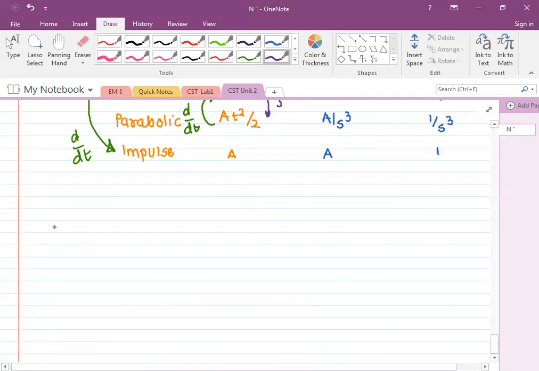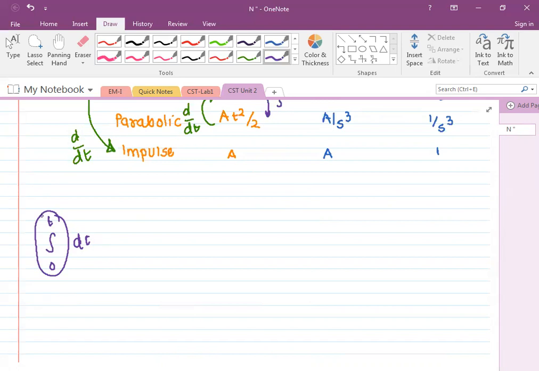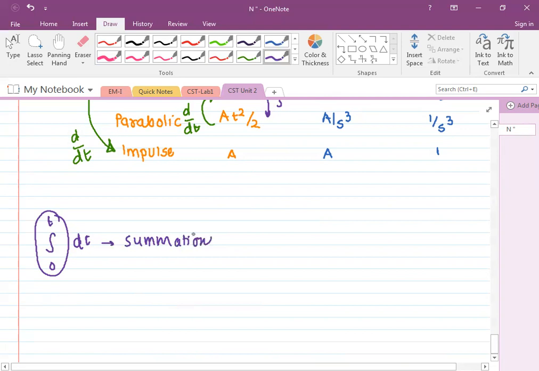ये आप लिखते हो ना इंटीग्रेशन में, suppose 0 to t something dt, तो आप actually ये करते क्या हो? ये जो है वो limit. Integration is nothing, it is a summation.